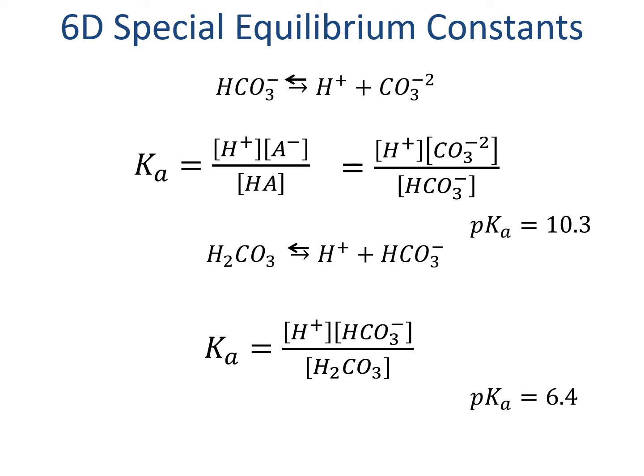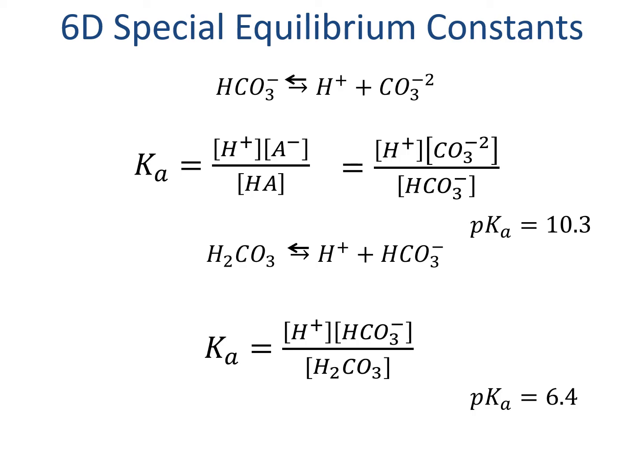Another really relevant equilibrium constant for this carbonate system is the Ka, the acid dissociation constant. The Ka is the equilibrium constant for an acid separated into H+ and the conjugate base. You can see two examples shown for bicarbonate dissociated into H+ and carbonate, or carbonic acid dissociated into H+ and bicarbonate. Even though we could also talk about the base association constant, the Kb, where we grab an H+ from water to make hydroxide, chemists actually never report the Kb. That's because the Ka and Kw together can always give us the Kb, and so it's almost completely redundant.